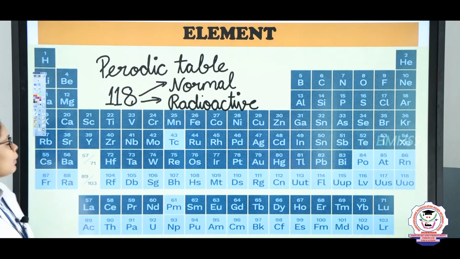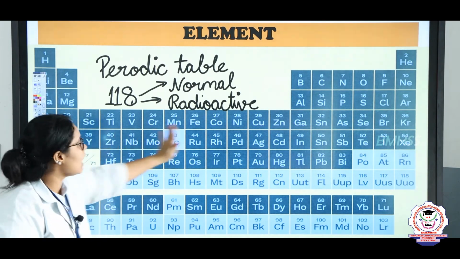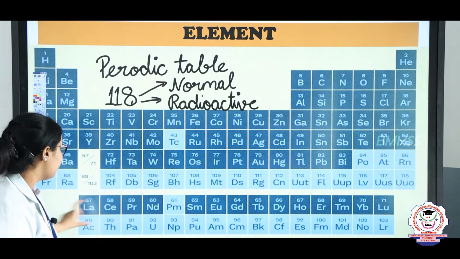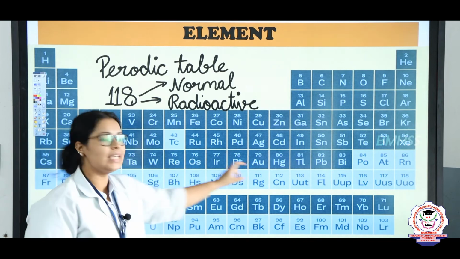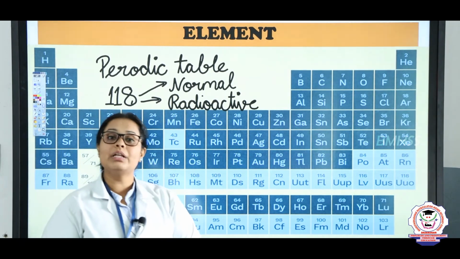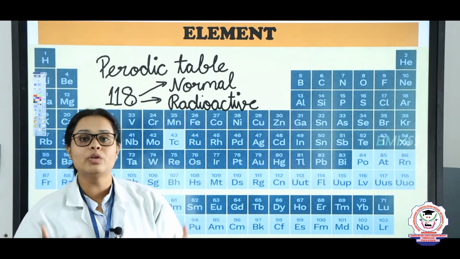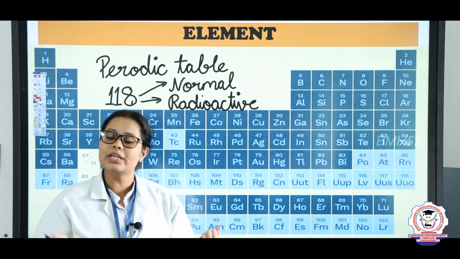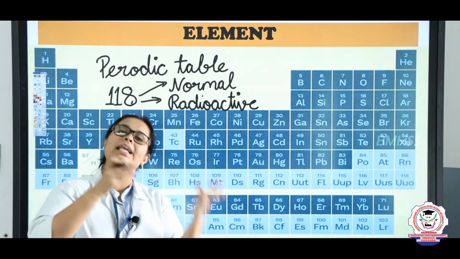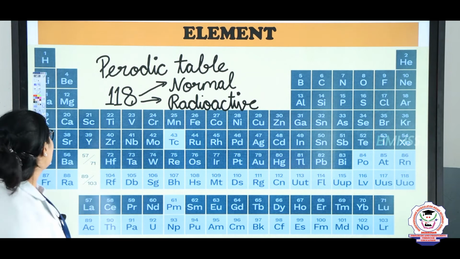And in this figure you can see that there are two types of color present, right? Here the dark color represents the normal elements. Same way, the lighter colors which you can see here represent the radioactive elements, and radioactive elements are elements which emit a large amount of energy. That energy can be toxic, which is harmful, or less harmful, but radioactive means it has harmful rays.